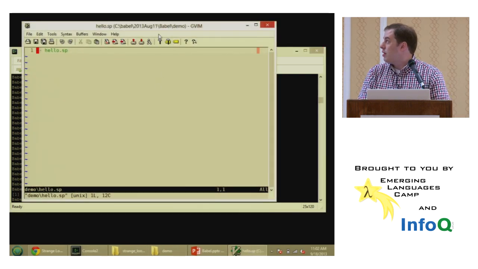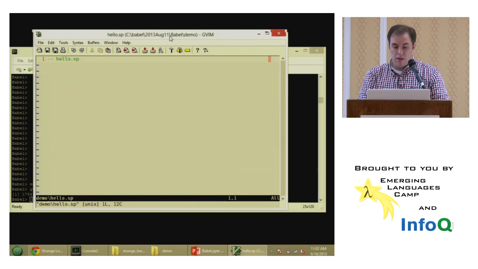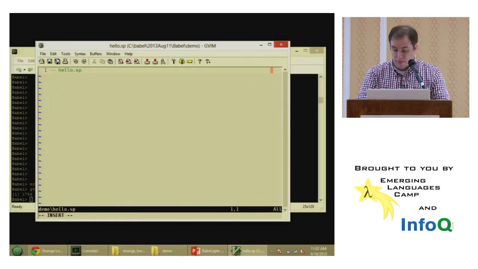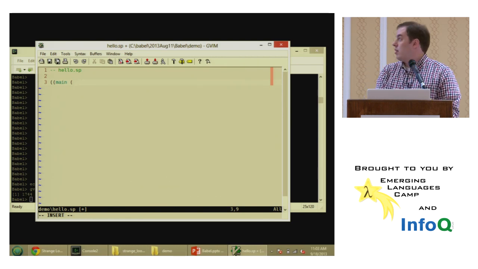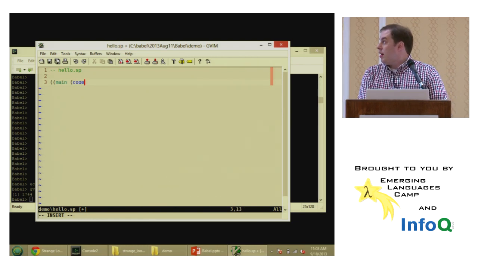Is that readable? Okay, well, let's see if we can do it. All right, so I'm going to create main. I hope that's readable, at least in the back. I apologize if it's not readable.